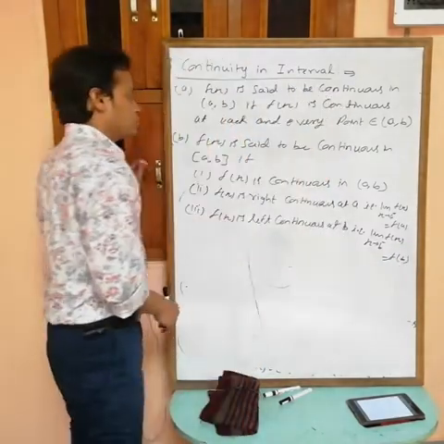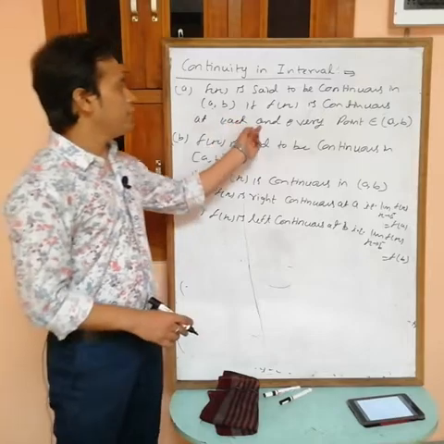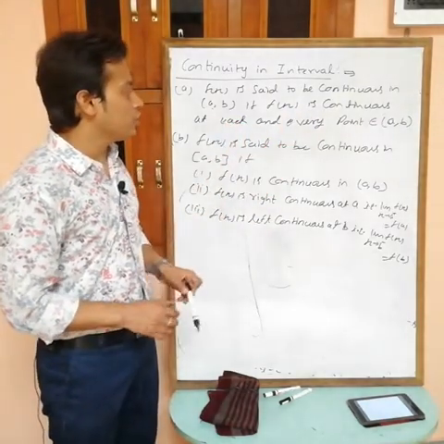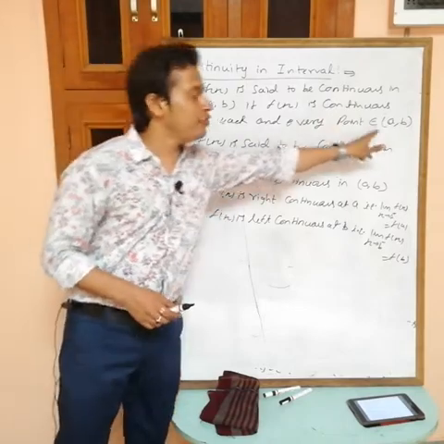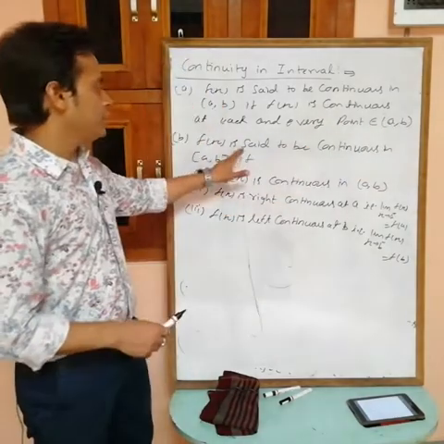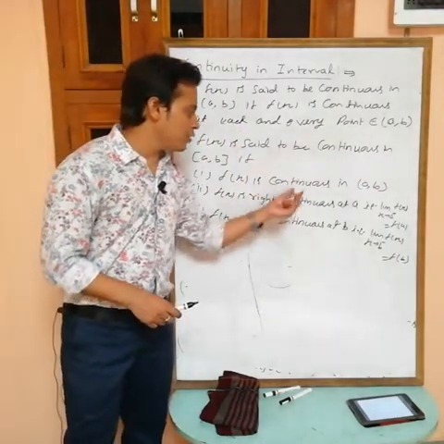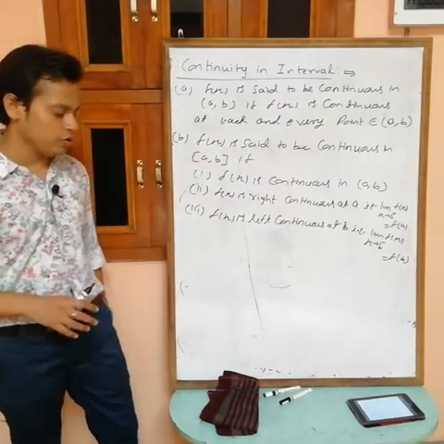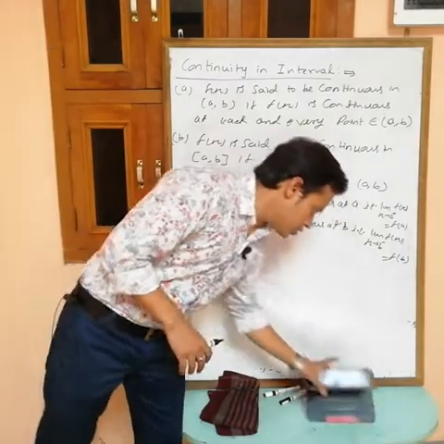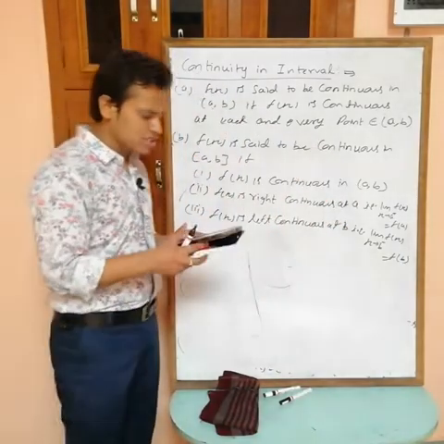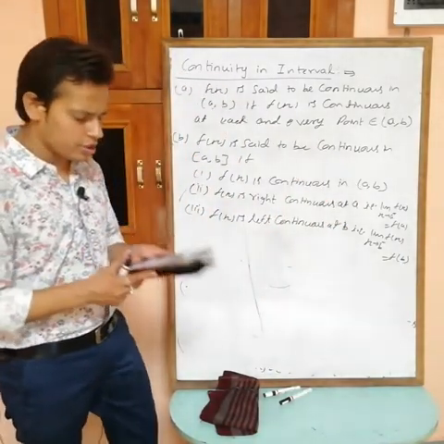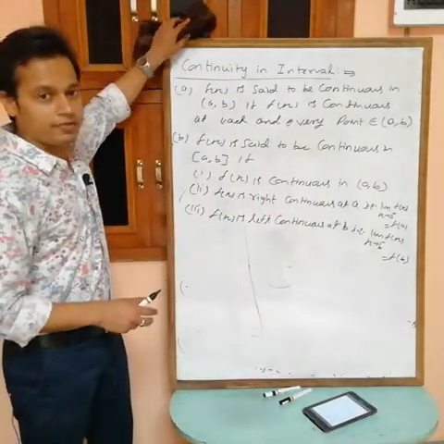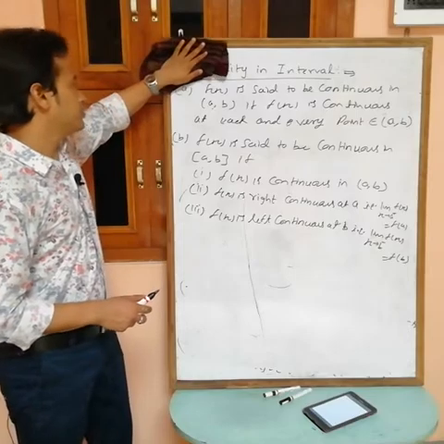So for an open interval, check at each point, and this function must be continuous at each and every point between a and b. For a closed interval, it must be continuous in the open interval, right continuous at a and left continuous at b. Okay, write down. Now next is continuity of a function should be checked at the following points. Can I have the last theory, then we will take questions.